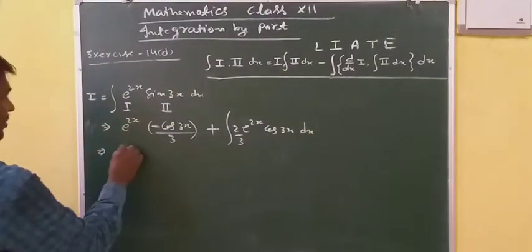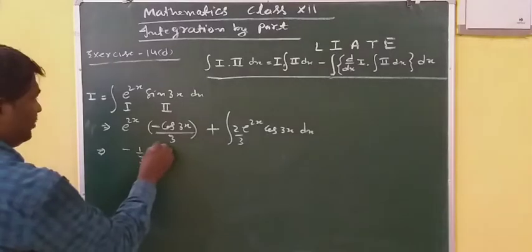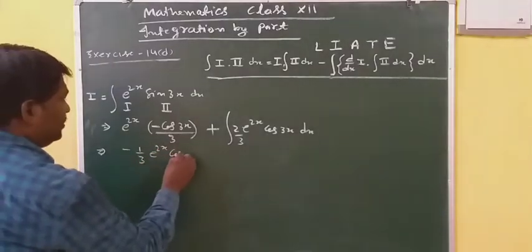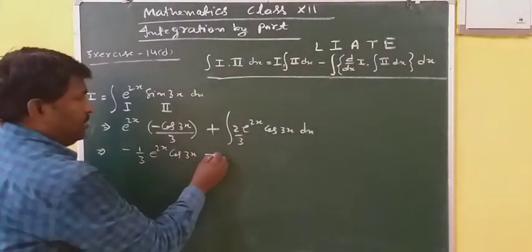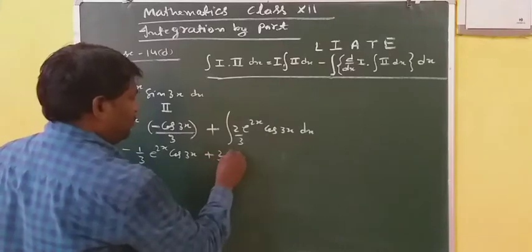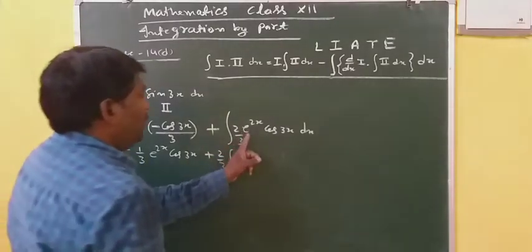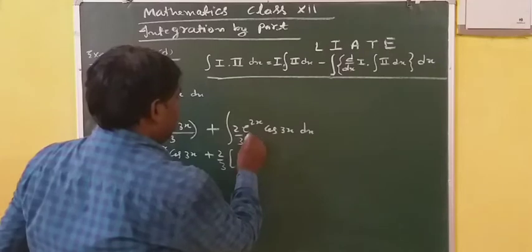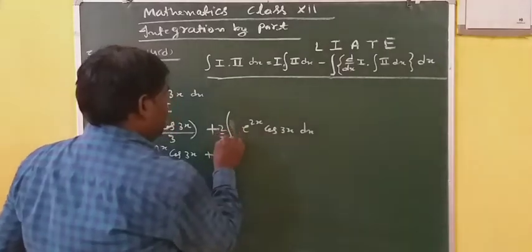It implies minus 1 by 3 e power 2x cos 3x, plus 2 by 3. Taking common, this 2 by 3 take it out.